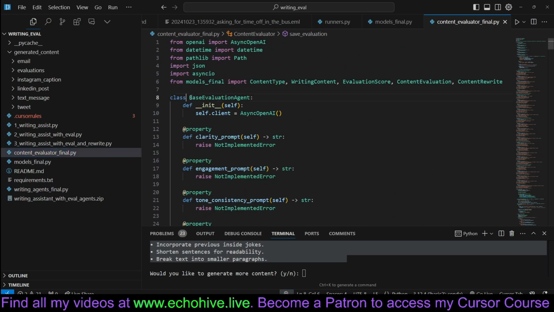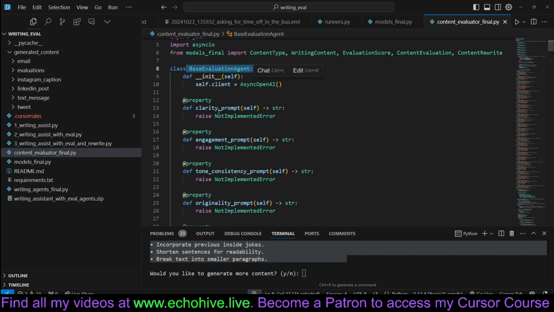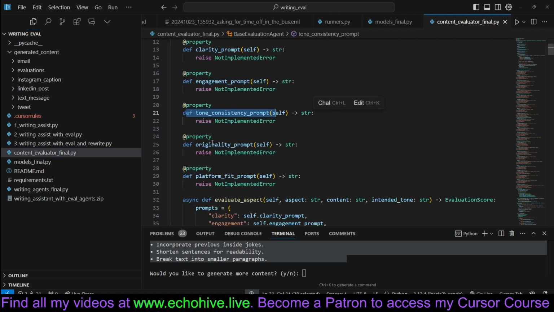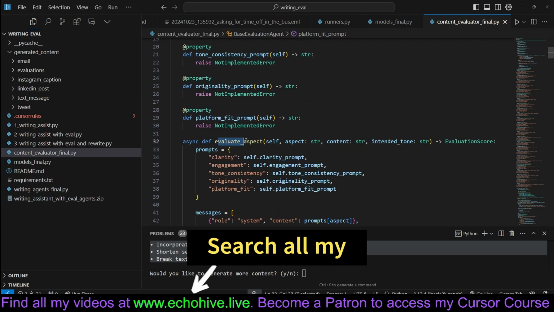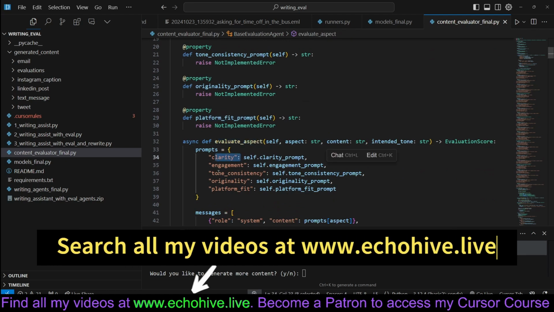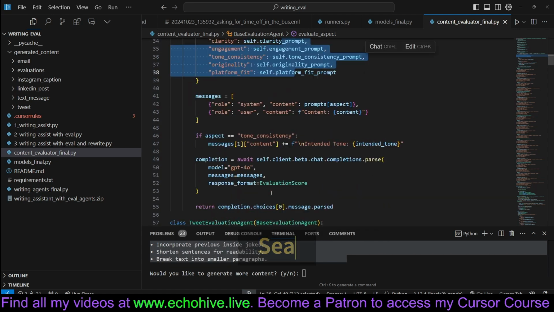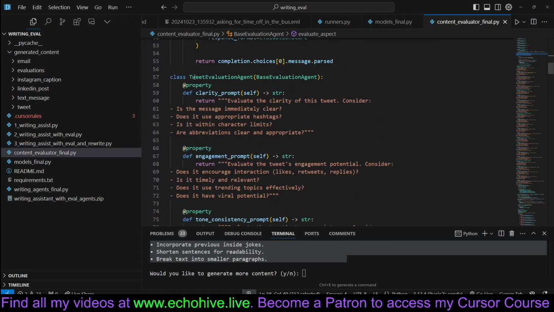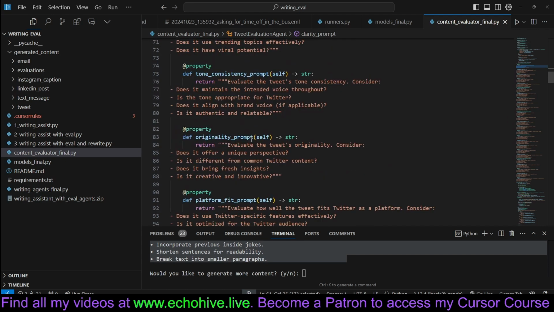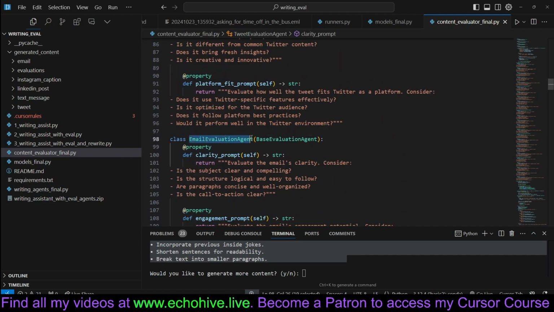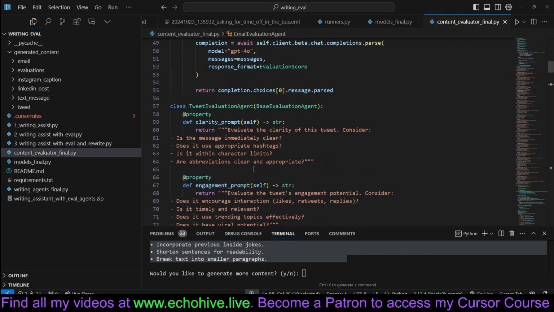If we go back, we create a base evaluation agent for clarity prompt, engagement prompt, tone, consistency, originality, and platform. We're going to expand on these a little bit later. And when we are evaluating the aspect, the prompts are going to be separate for each one. But not only that, we also are going to create a tweet evaluation agent. For example, the tweet evaluation agent's clarity prompt is going to be different than, let's say, the email evaluation agent's prompt. So if you look at the tweet evaluation, we evaluate the clarity.